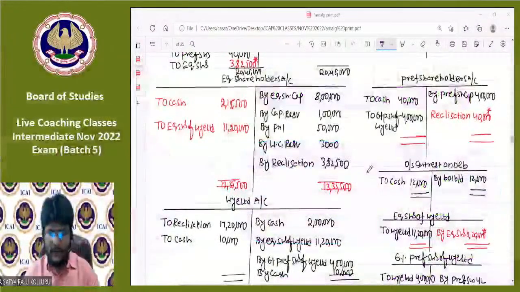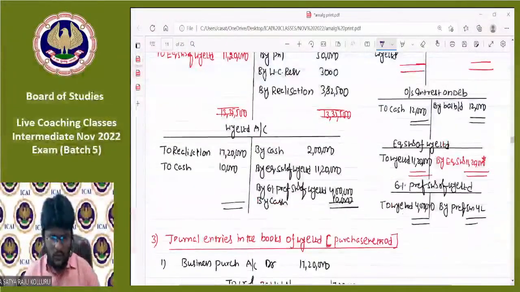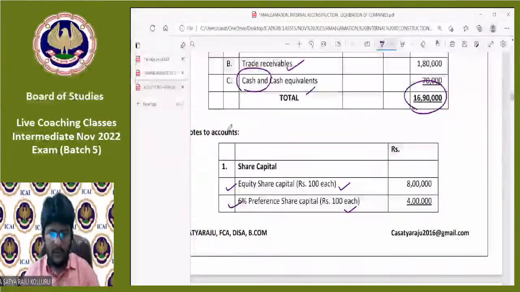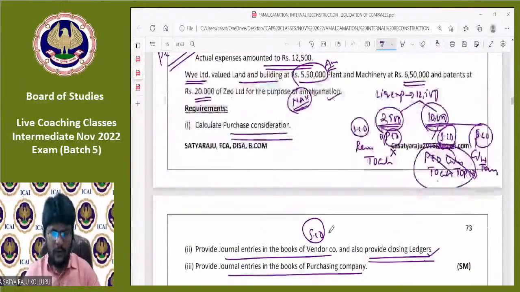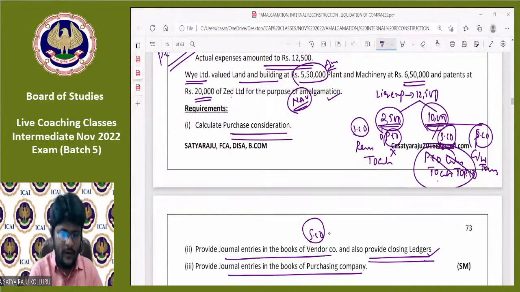Yes, welcome back. Now we can concentrate on accounting treatment in the books of purchasing company. If you observe here, out of the three requirements, we already completed requirement number 1 and requirement number 2. Now the pending issue is to provide the journal entries in the books of purchasing company.